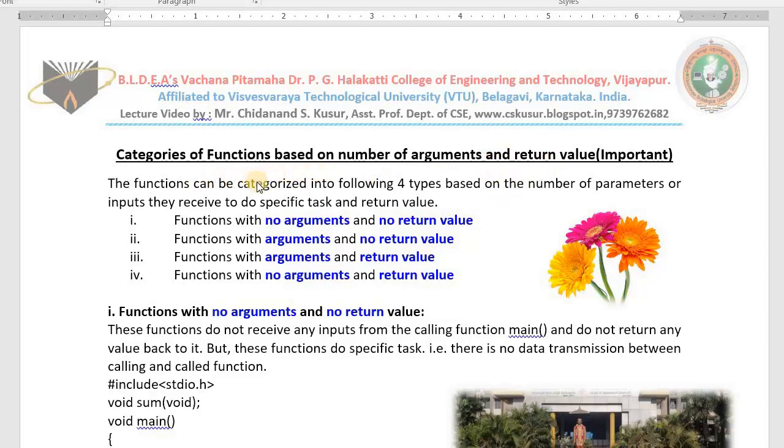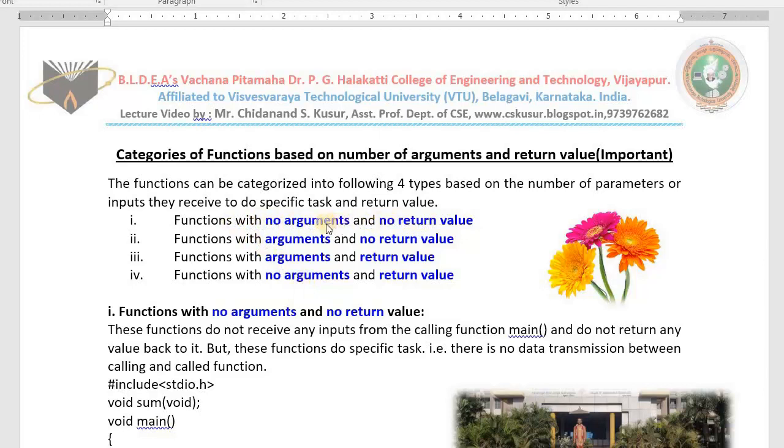Understood or not? No, I repeat. You can categorize the functions depending on whether they receive inputs. Some functions receive the inputs. Functions with arguments means these functions will take the inputs. Some functions will not take the inputs. They will not give the result back, but they do specific work for us.